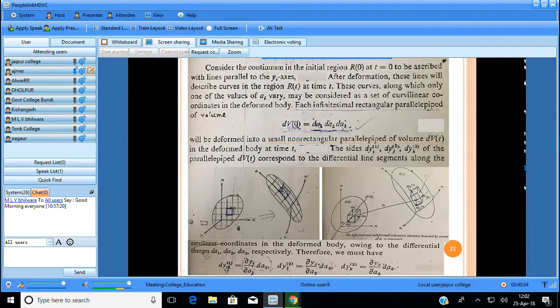Similarly dy2 j is denoted by this, and similarly dy3 k is denoted by this, using the first order tensor law. Yi is our final frame of reference, Ai is our initial frame of reference. This is used in our next slide, so remember it.